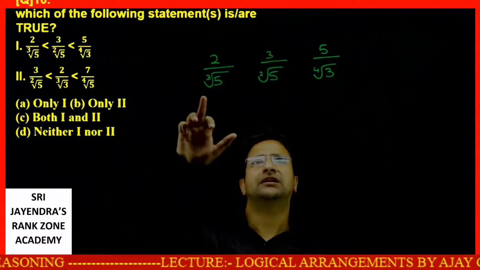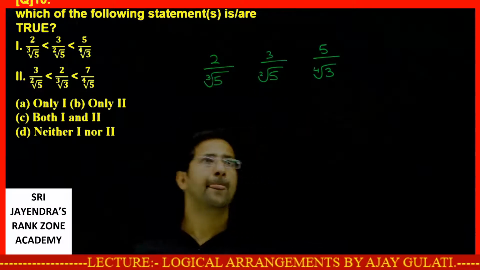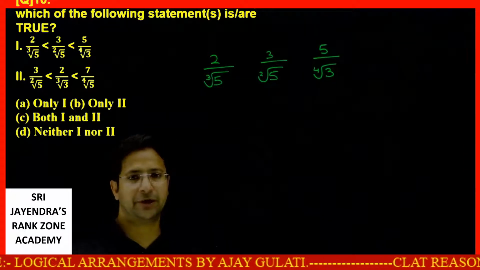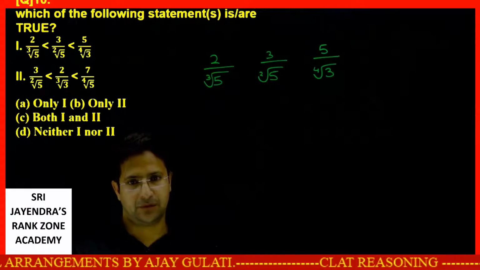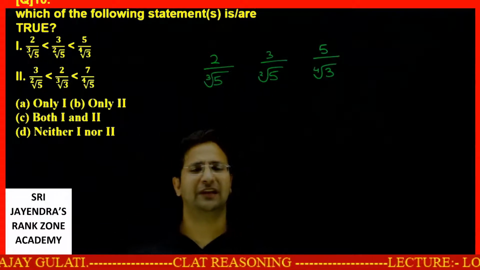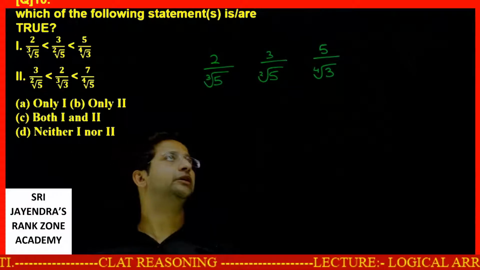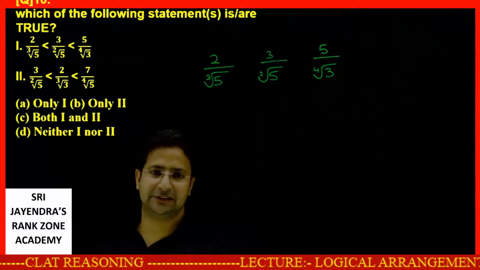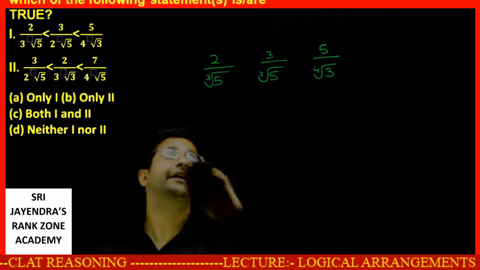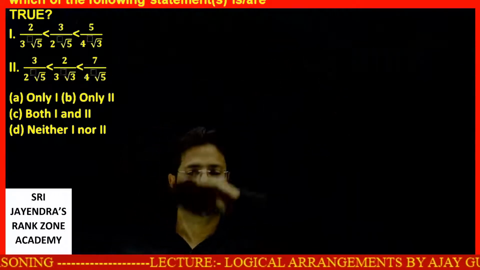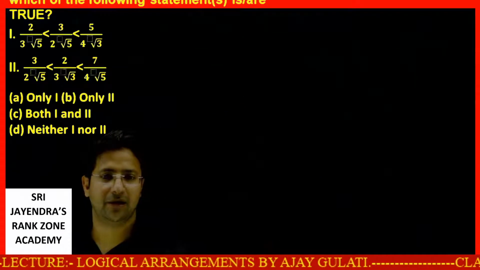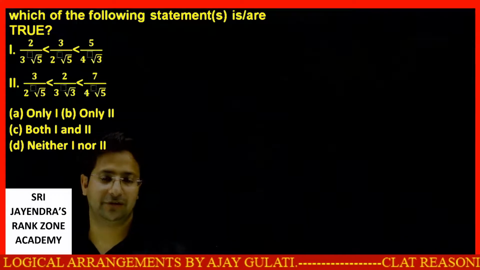First of all, power 3, power 2, power 4. What should we do? We should increase the power. We should increase the power to 12, to 6, let's say. Raise all the terms to the power 6. So actually there was some correction. I have corrected it because the one which I wrote, had that been in the paper, I would advise you not to do it because it will waste a lot of time.